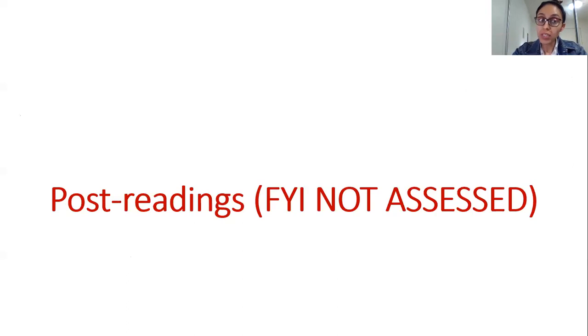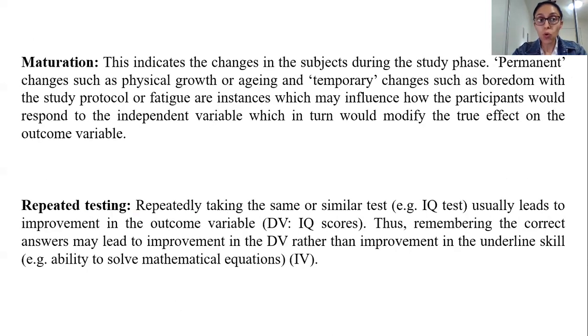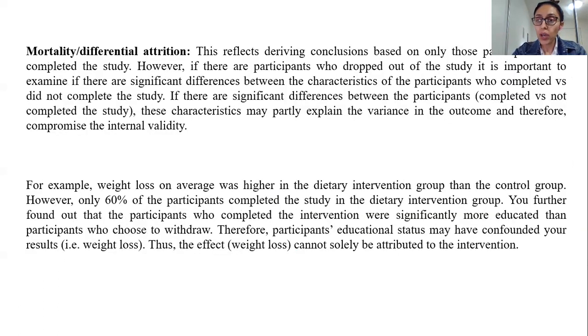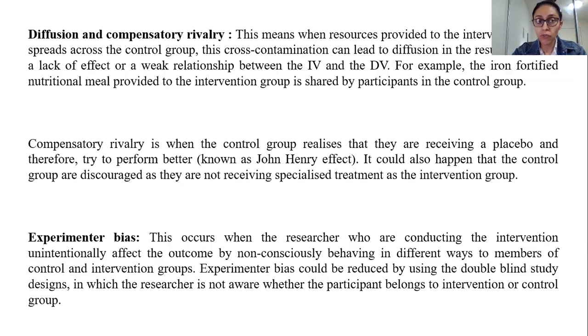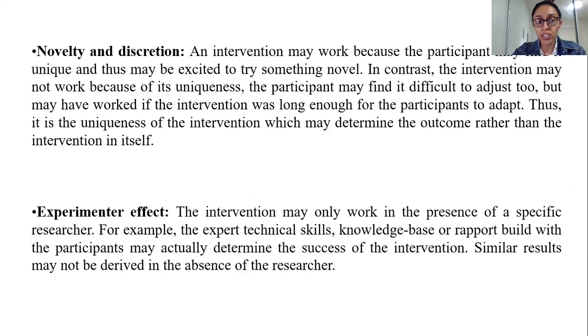So yes, guys, that is where we end today. Remember that you do have some post readings, which is on threats to reliability and validity. Okay, this is not assessed, don't worry, it won't be in your quizzes or any such assessable items, but please do go through this. This is more extra information if you are doing full-time research or some sort of research in your future careers, then this would be very, very helpful for you to understand.